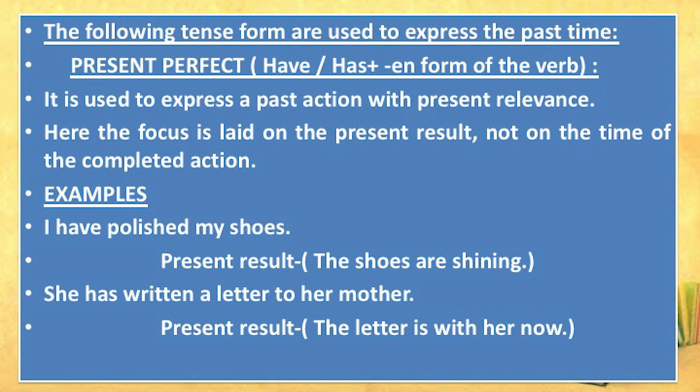Take for example, I have polished my shoes, and what is the present result? The shoes are shining. She has written a letter to her mother. The result is the letter is with her. So, a past action with present relevance, where the result of the action is with us. For this we use present perfect.